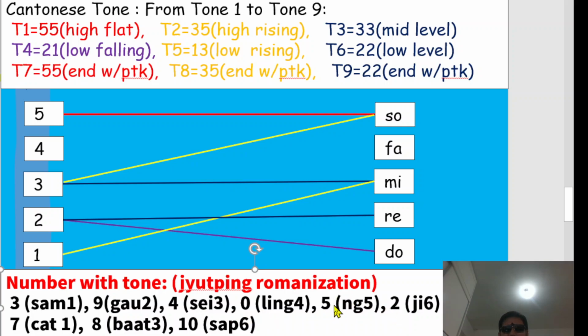So there are only 6 tones. And then 7, 8, 10, just like I mentioned earlier, is equal to tone 1, tone 3, and tone 6.